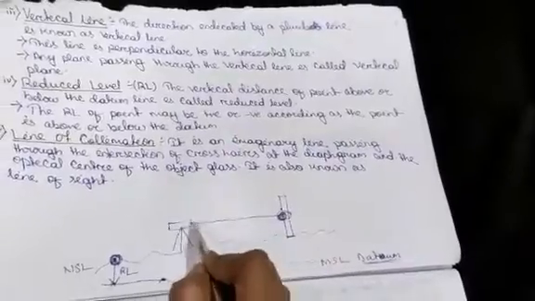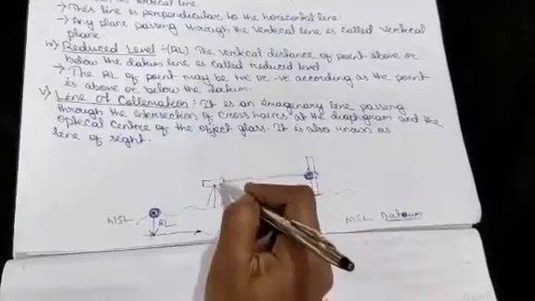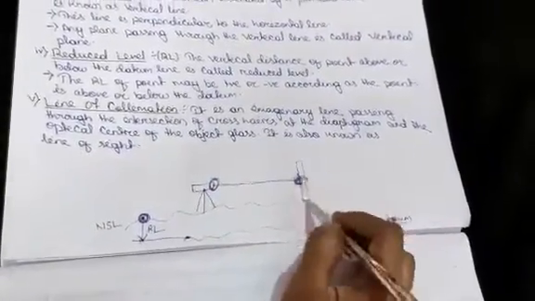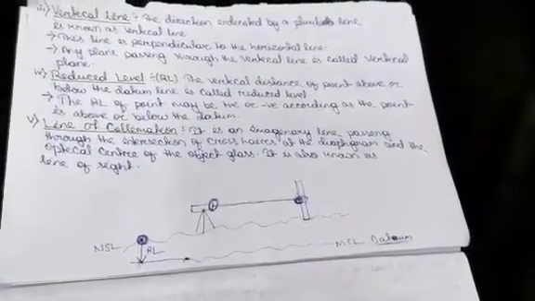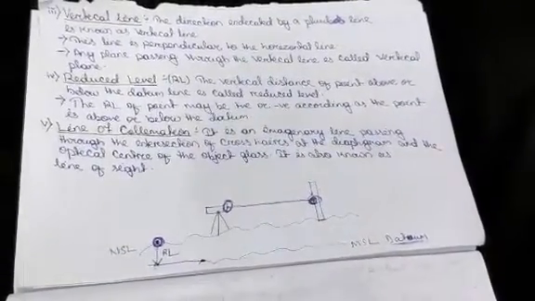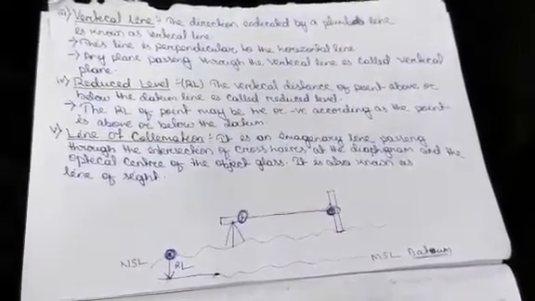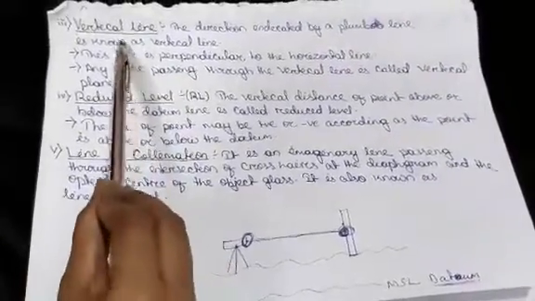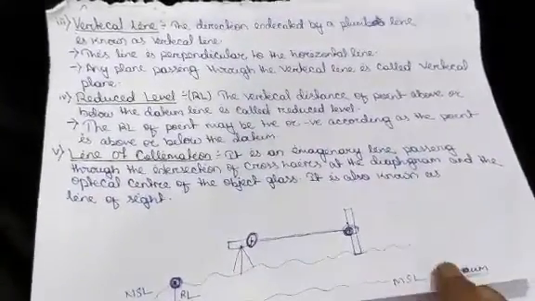That imaginary line which connects the optical center of the glass of the instrument and the staff is called line of sight or line of collimation, which is always constant at one setup of the leveling instrument. So, clear about vertical line, reduced level and line of collimation.